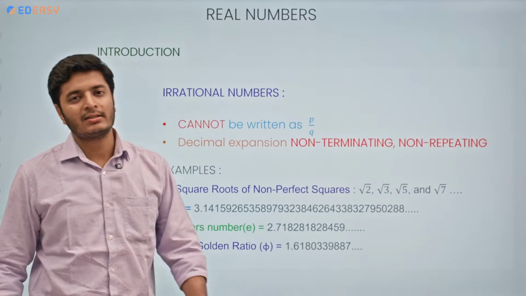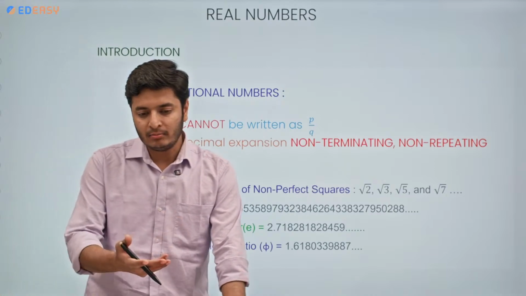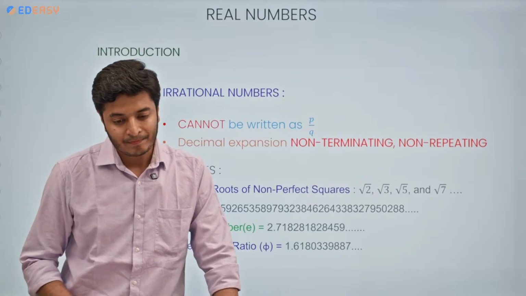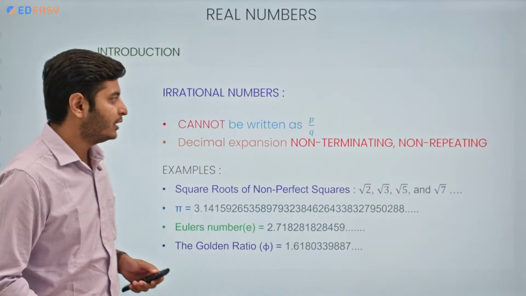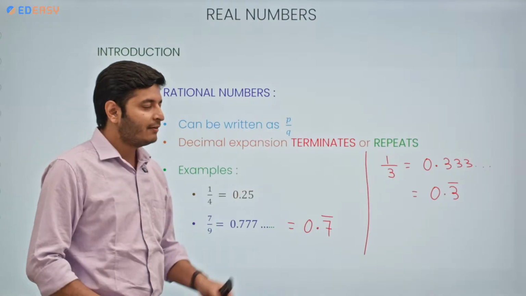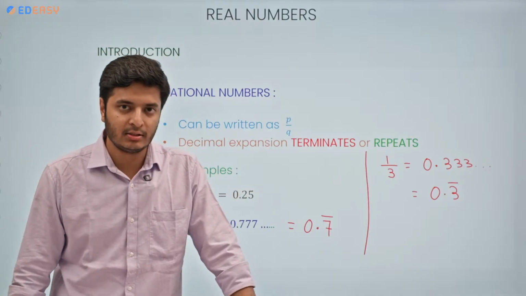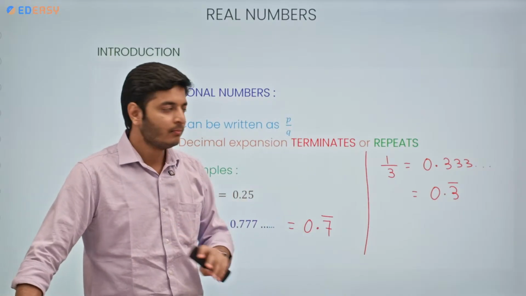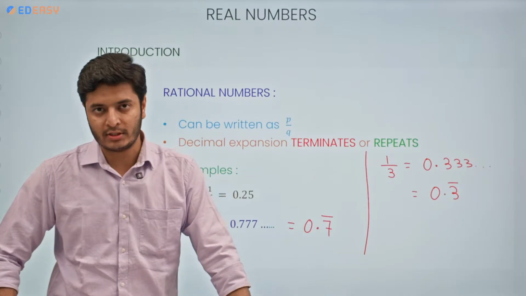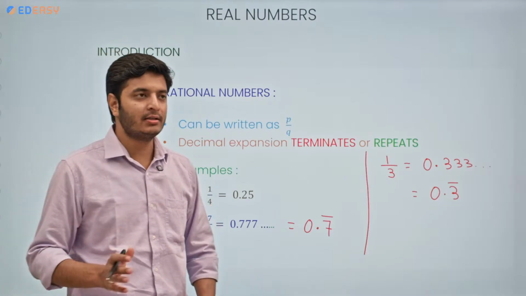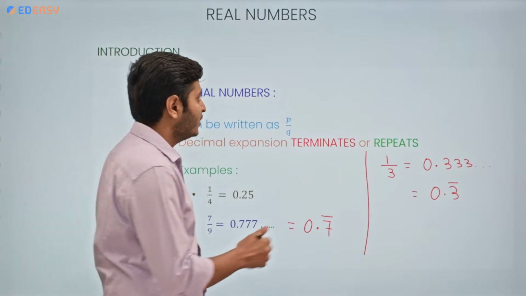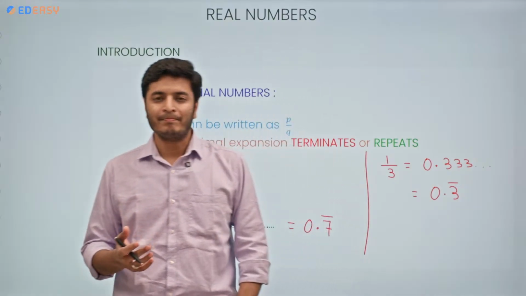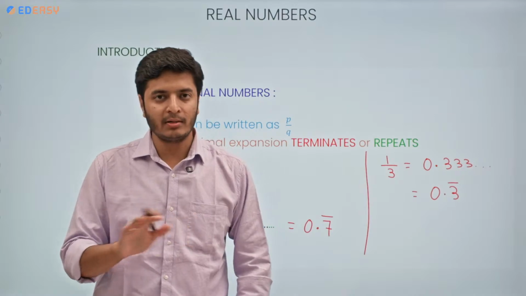Now someone is asking why we consider the condition in the case of rational numbers that q should not be equal to 0. Okay, let me explain this part. Why are we not keeping q as 0? We can put the value of p as 0, that is fine, but we cannot put the value of q as 0. So understand this in this way. We know what fractions are, correct? Fractions are a number on top and a number in bottom, correct?